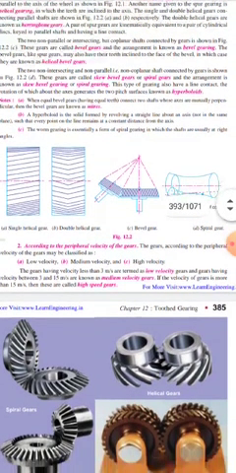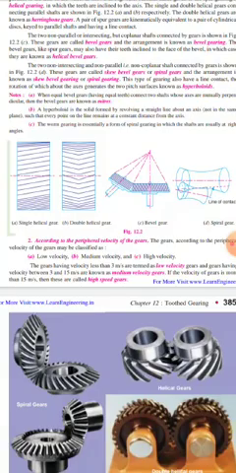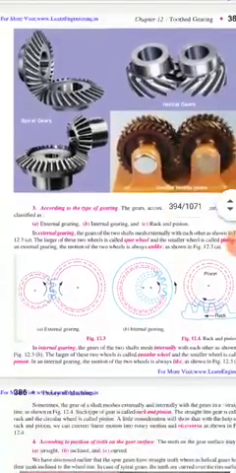Now the next classification is according to the peripheral velocity of the gears. There may be low velocity gears, medium velocity gears and high velocity gears. These are categorized according to the velocity. Here it is given that gears having velocity less than 3 meters per second are termed low velocity gears. Gears having velocity between 3 and 15 meters per second are medium velocity gears. If the velocity of the gear is more than 50 meters per second, then these are called high speed gears.